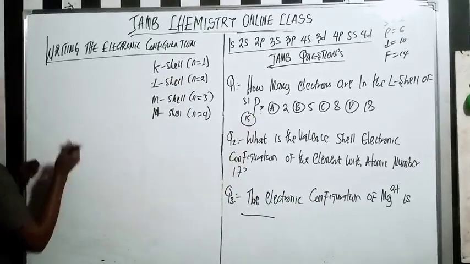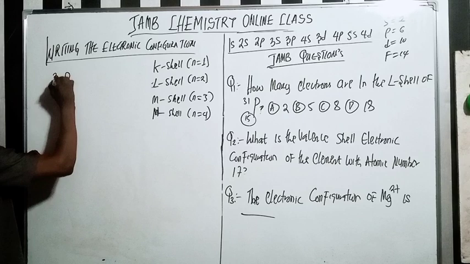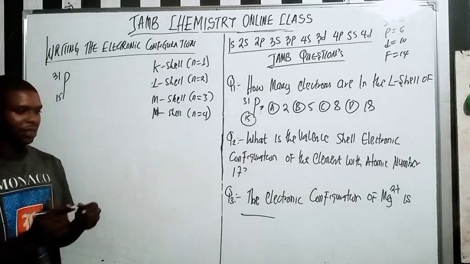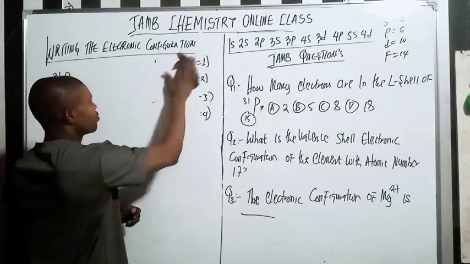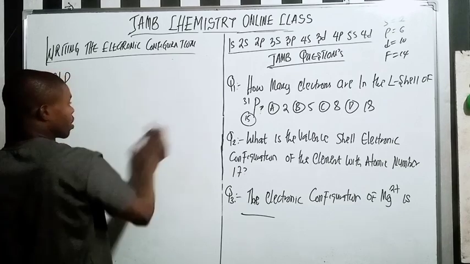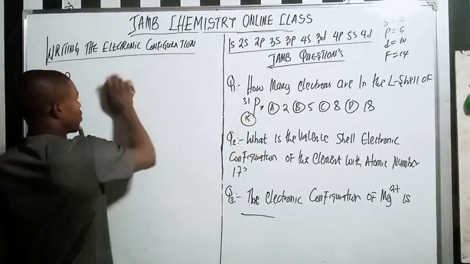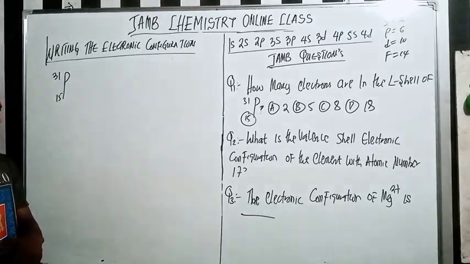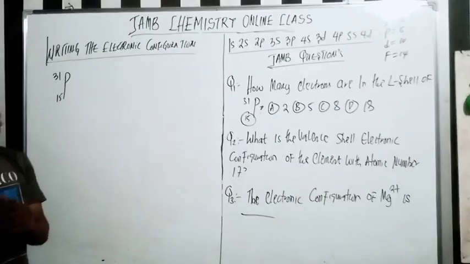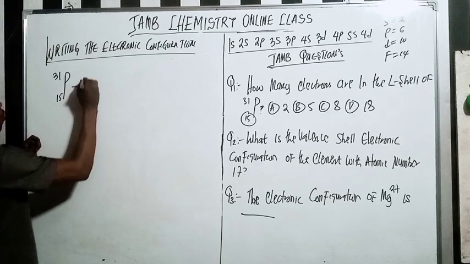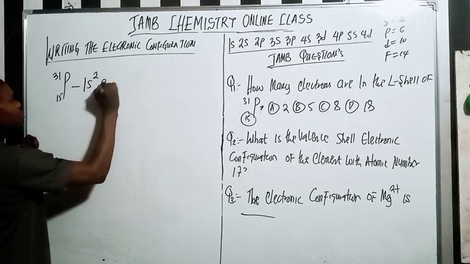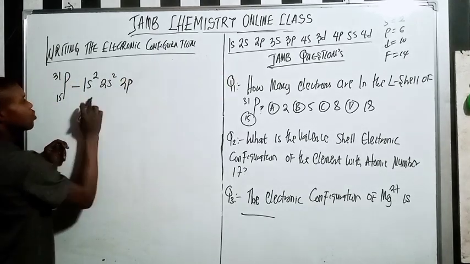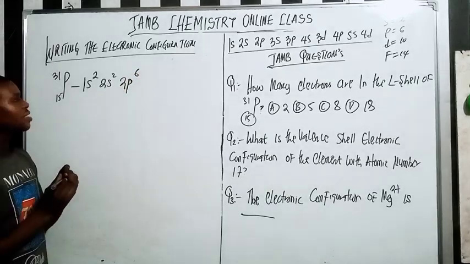Let's look at it very well. So here we have P, 31, and 15. Here we want to write the electronic configuration first. So let me write this here so there won't be any confusion. We need to write the electronic configuration of P, which is going to be 1s2, then 2s2, then 2p6, making 10 electrons.